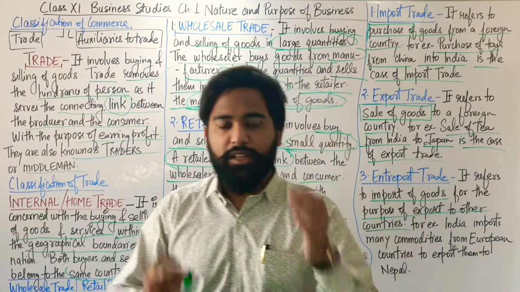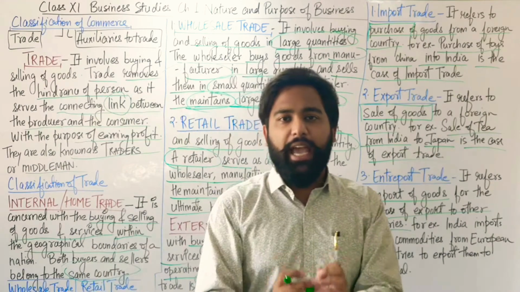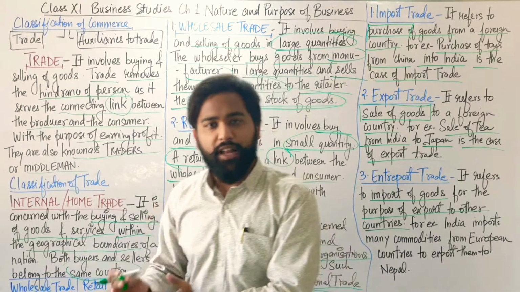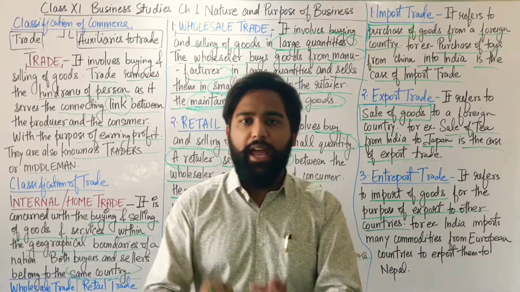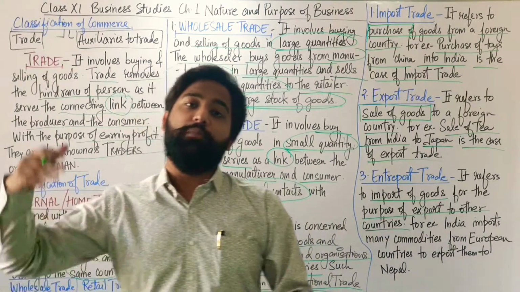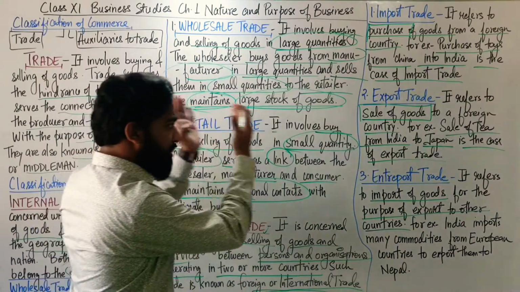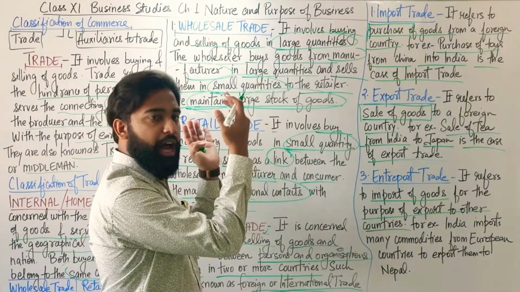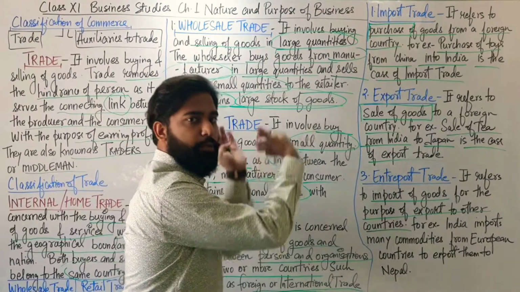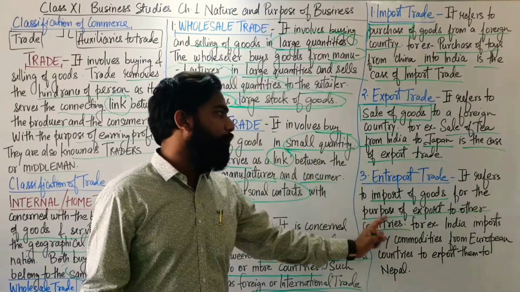We purchase goods from a different country so that we can convert those goods into some other final goods, and we can export those final goods to some other country. From one country, we purchase those goods, and after adding some value to those goods, we again export those goods to a third country. That is the entrepot trade.